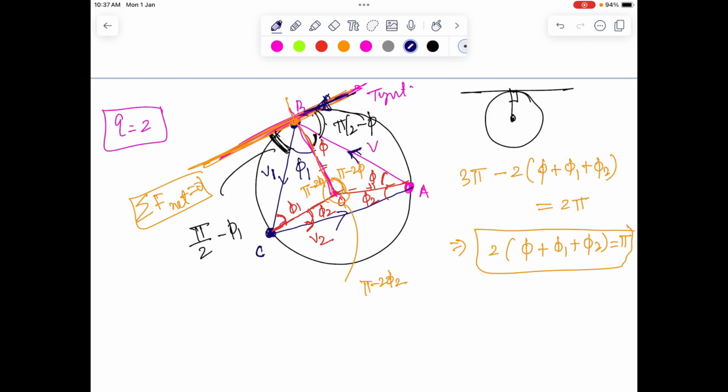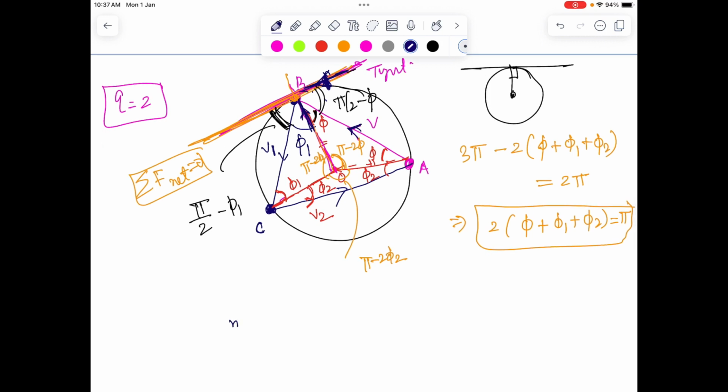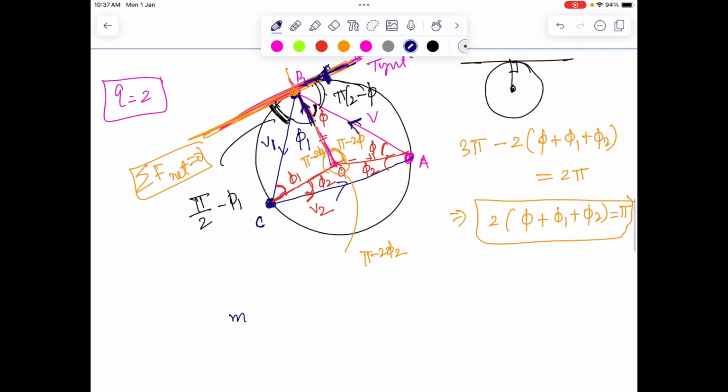Since the ball was moving in this direction, if we decompose the ball's direction, we have one vector over here, the other over there. So the vector along the tangential direction will be v cos of pi by 2 minus phi. Since the mass of the particle is m, the initial momentum along the tangential direction is m v cos of pi by 2 minus phi.